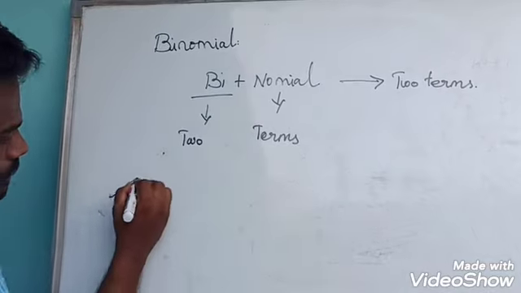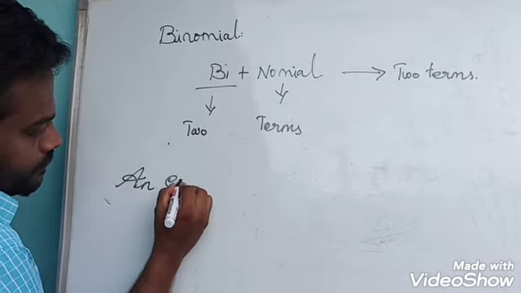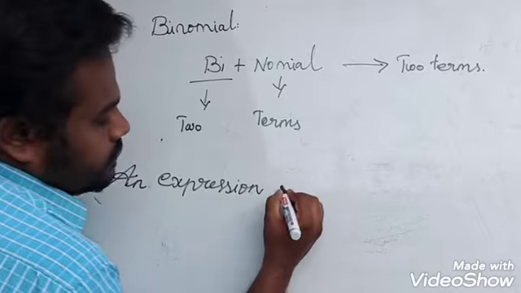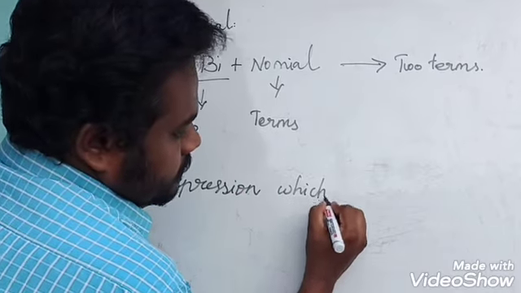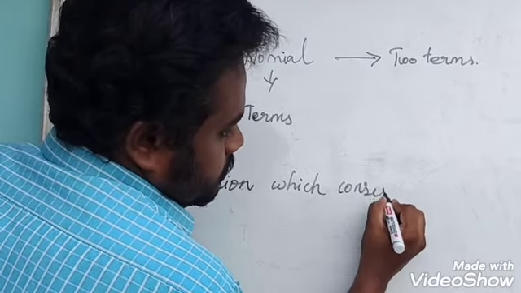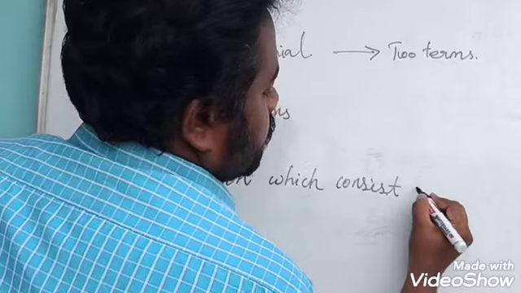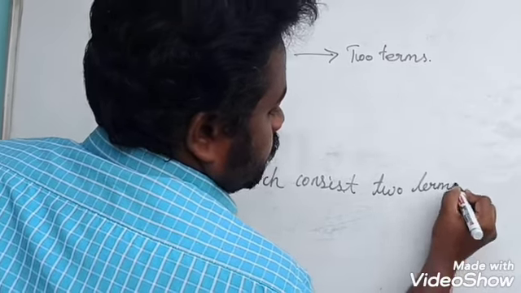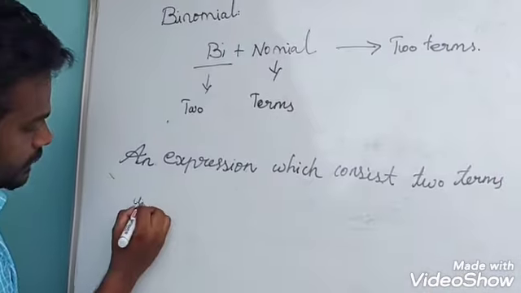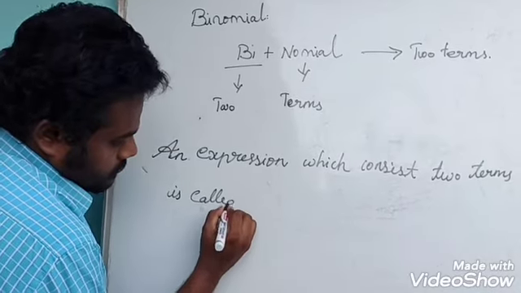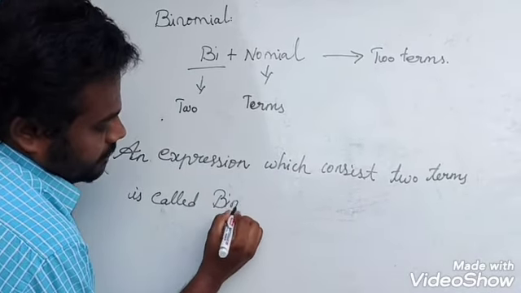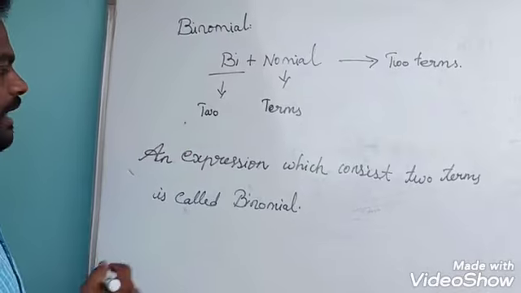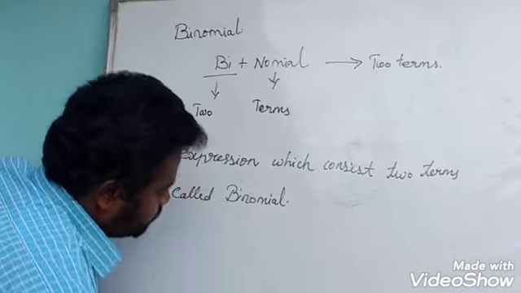By concluding, an expression which consists of two terms is called a binomial.